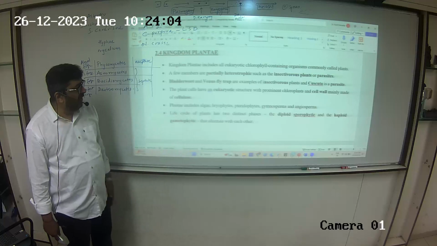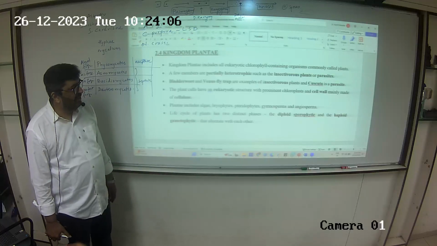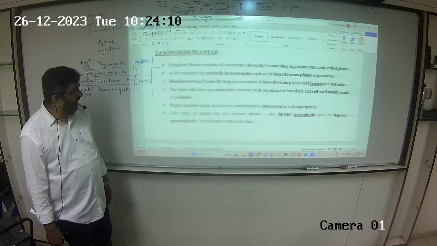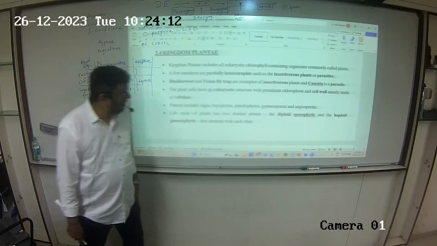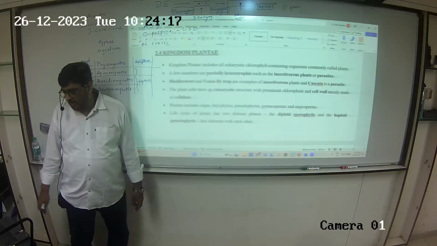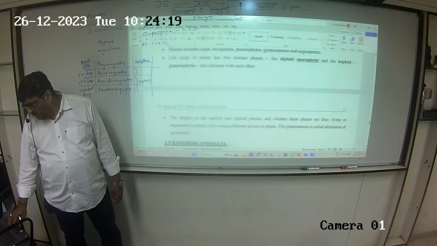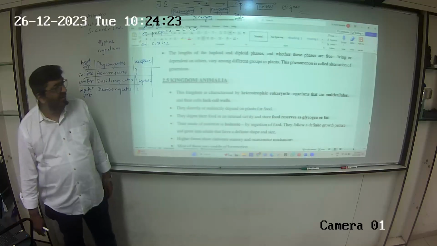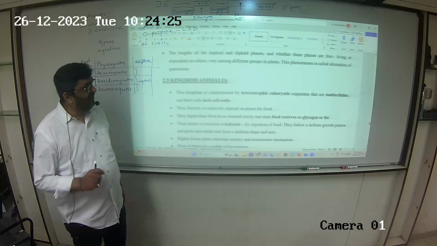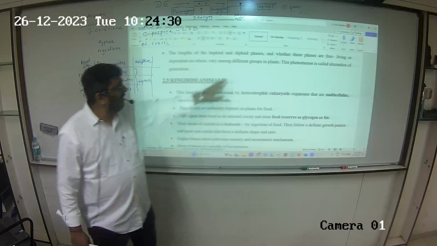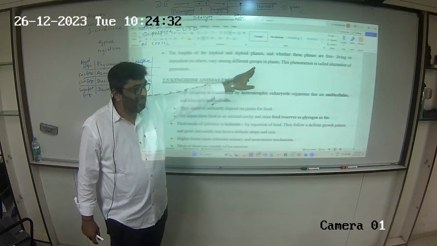Plants have a eukaryotic structure with prominent chloroplast, cell wall mainly made up of cellulose. The life cycle of plants has two distinct phases, the diploid sporophyte and the haploid gametophyte that alternate with each other. Old news. The length of the haploid and the diploid phase and whether these phases are free living or dependent on others will vary amongst different groups in plants.